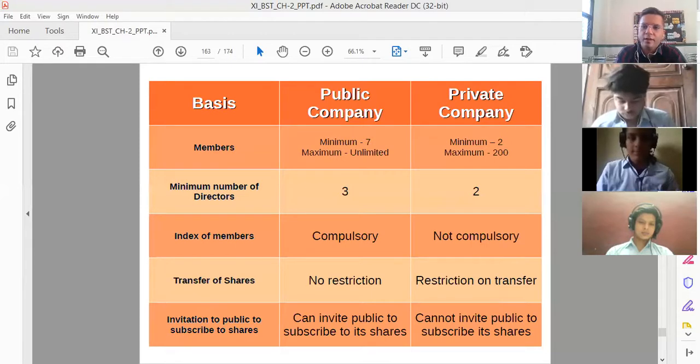So prospectus is required in case of a public company, because a public company is allowed to deal with the general public, but prospectus is not required, or invitation to public is not done, in case of a private company, because there is no requirement for the private company in this case.